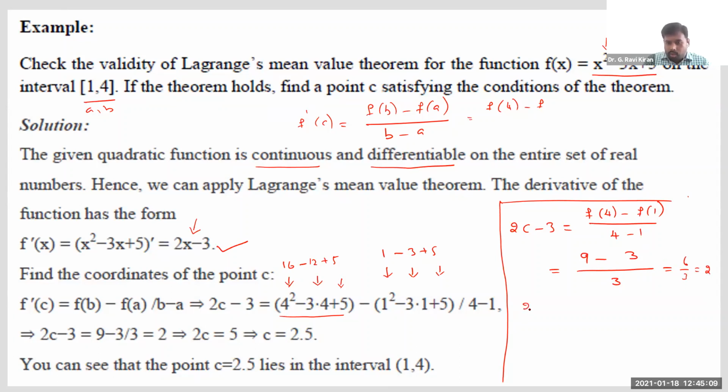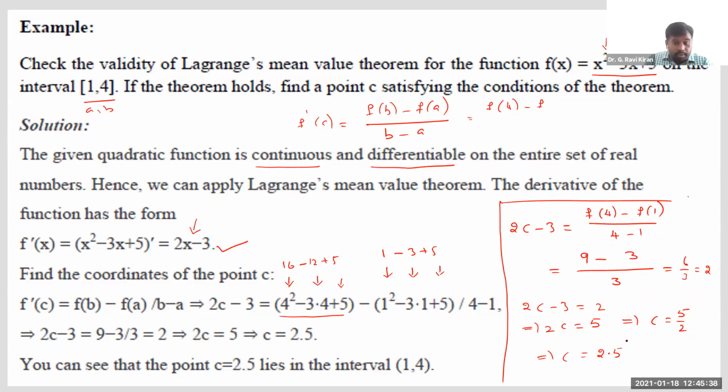So we got 2c minus 3 is equal to 5. In fact, we are just trying to see how much is c. Let me calculate it like this. 2c is equal to, if I send this minus 3 to the other side, it becomes plus 3. So 2 plus 3 is 5. Therefore you can write c is equal to 5 by 2, or c is equal to 2.5. Correct? So we got this value c as 2.5.